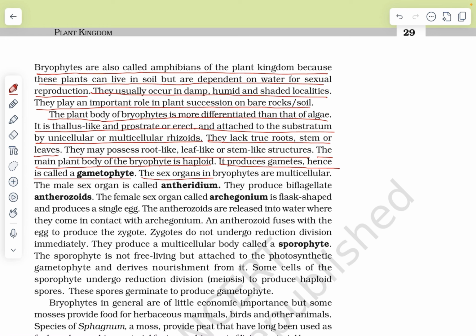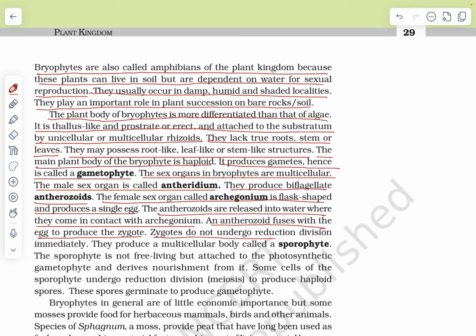The sex organs in bryophytes are multicellular. The male sex organ is called antheridium. They produce biflagellate antherozoids. The female sex organ called archegonium is flask-shaped and produces a single egg. The antherozoids are released into the water where they come in contact with archegonium. An antherozoid fuses with the egg to produce the zygote.